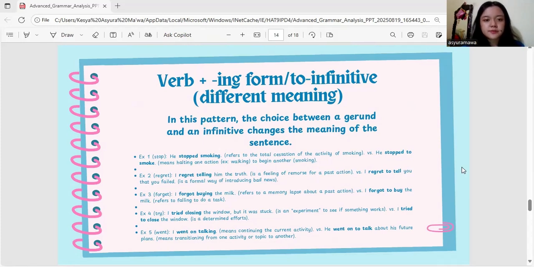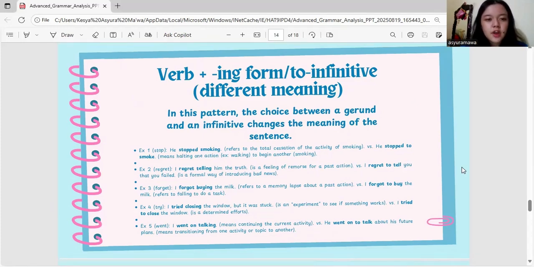First example, stop. He stopped smoking. It refers to the total cessation of the activity of smoking, versus he stopped to smoke. It means halting one action, for example walking, to begin another, smoking.